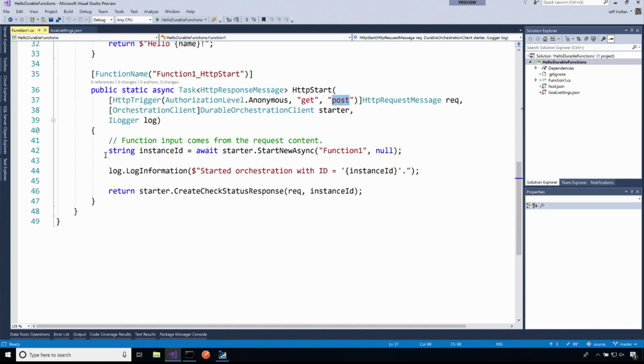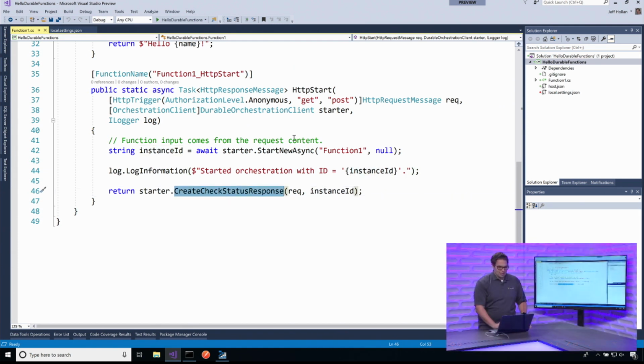And all the code is really saying is, hey, right away, go start a new instance of, in this case, Function1. Okay? So go start a new instance of the Function1 orchestrator. It's going to create a log, and it's going to return back some status endpoints. Okay? So my starter function gets an HTTP request. It says go start an orchestration called Function1 and return back your response.